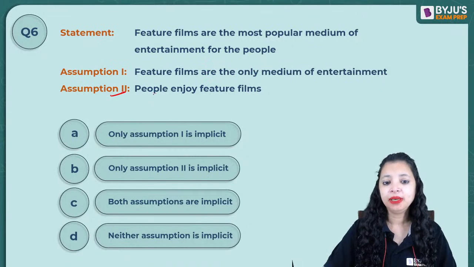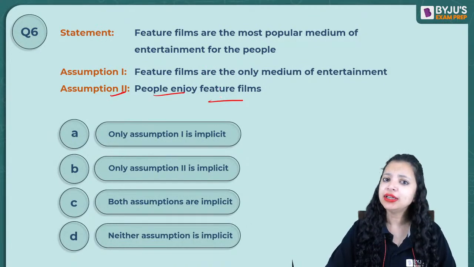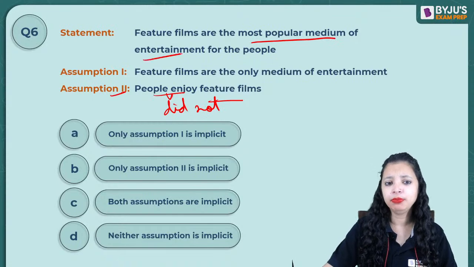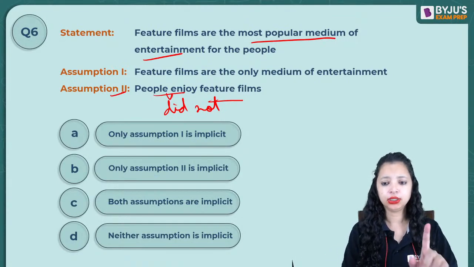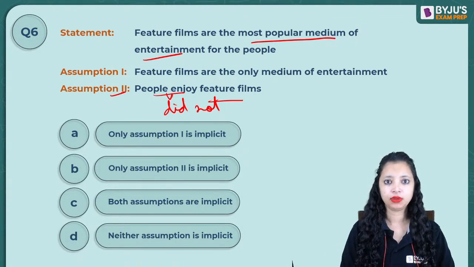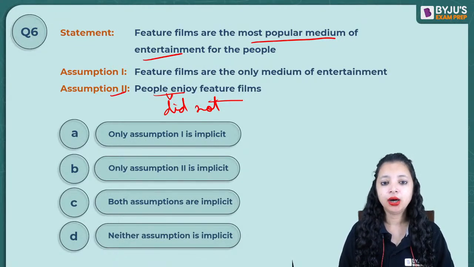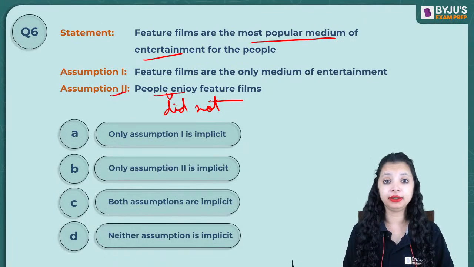2 says people enjoy feature films. Let's try the negation technique. If people did not enjoy feature films, could it become the most popular medium of entertainment? Yes or no?